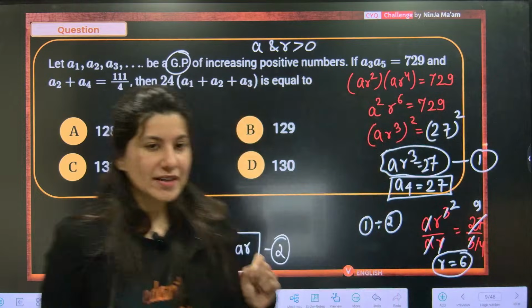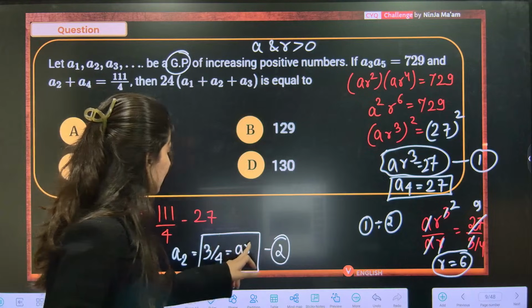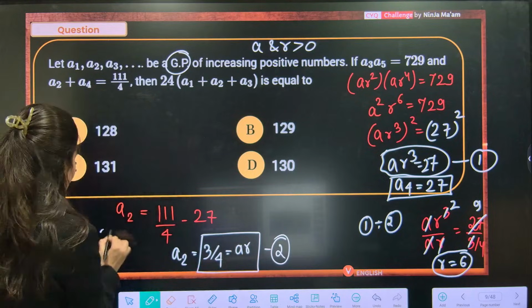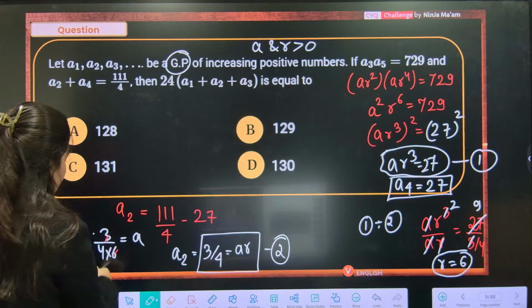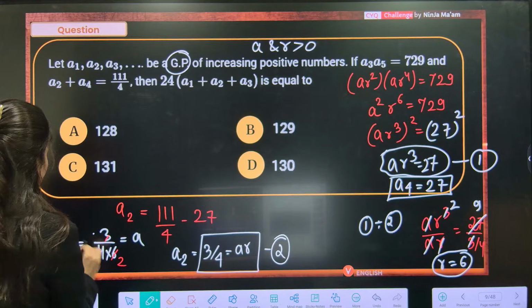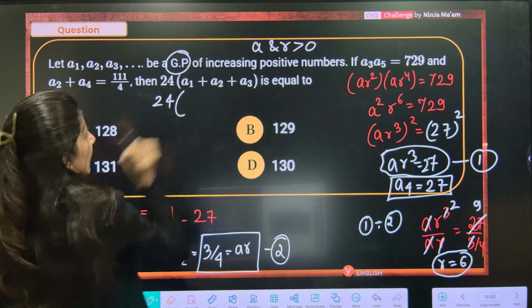R is 6, my dear students. So common ratio is coming out as 6. The moment you put 6 over here, your 3 by 4 into 6 is equals to A. So A is 1 by 8. Your first term is 1 by 8.